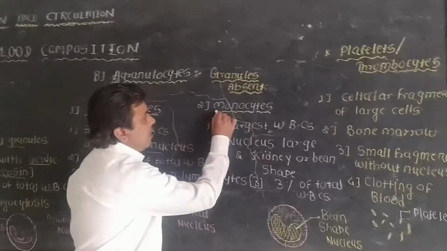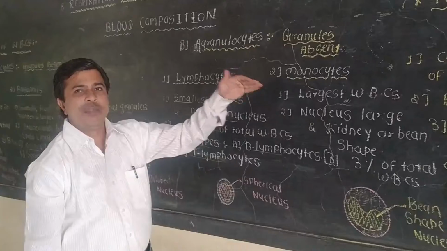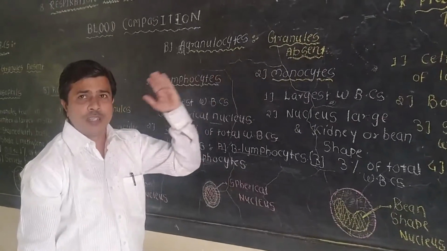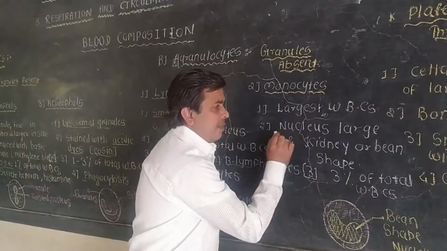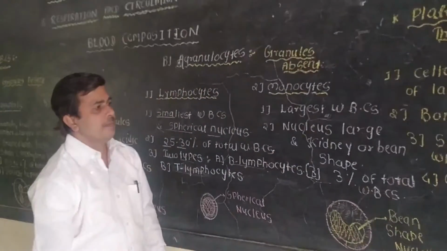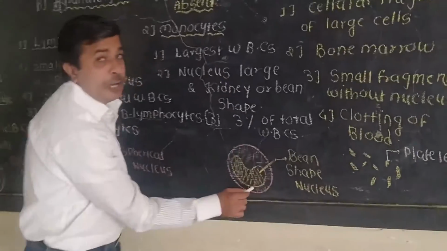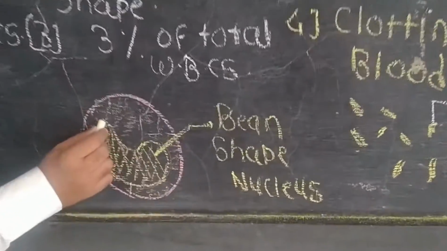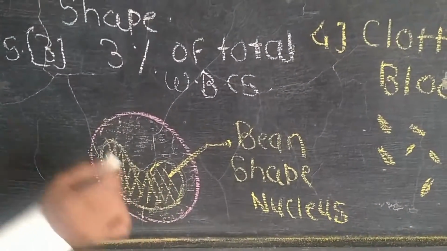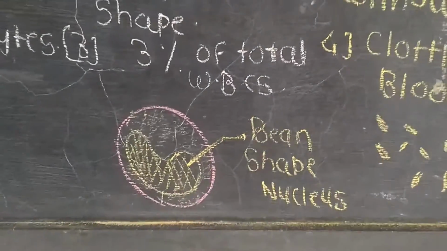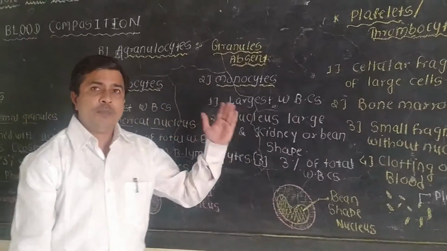Then the next type is the monocytes. Monocytes are the largest WBCs, larger in size in comparison to the other WBCs. The nucleus is also large, and one of the important things is that it is kidney shaped or bean shaped. This nucleus shape is the identification marking of these blood cells.